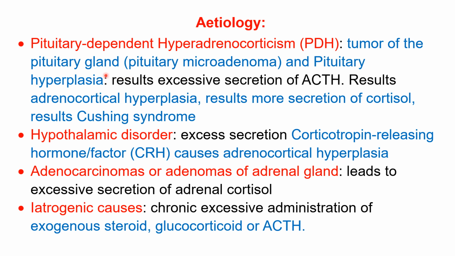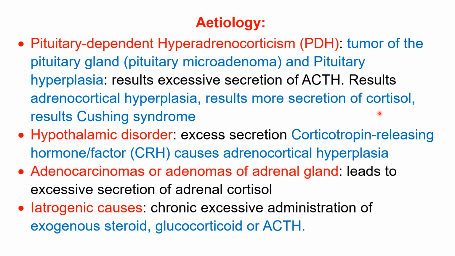Now this tumor and hyperplasia result in excessive secretion of the ACTH, and that results in adrenocortical hyperplasia. Now when there is hyperplasia, it secretes more cortisol, continuous secretion of cortisol, supraphysiological level, more, and chronic.